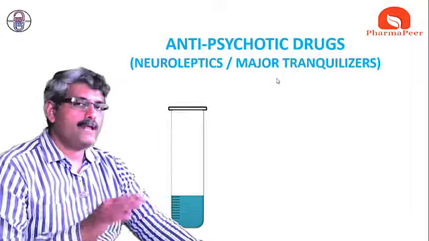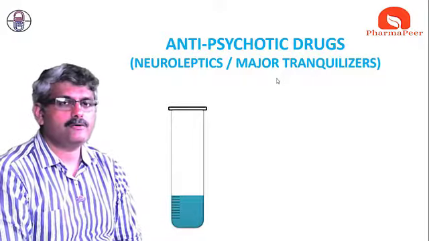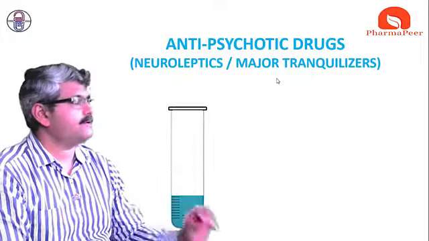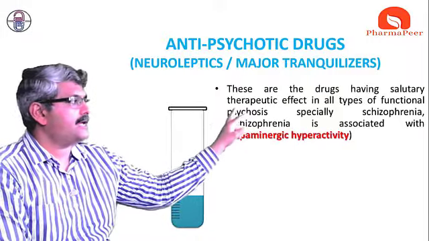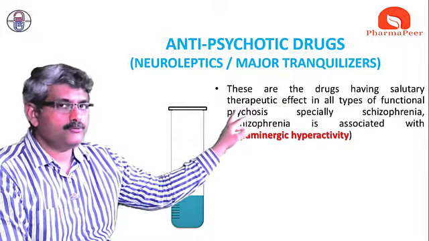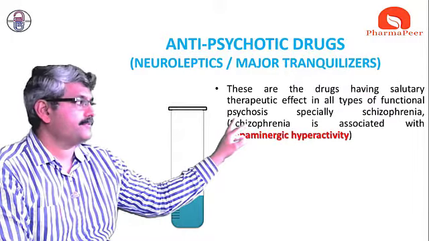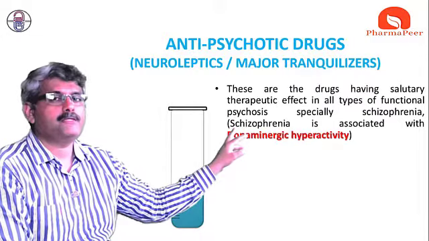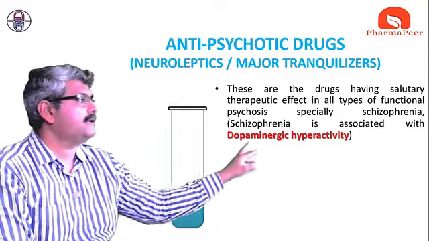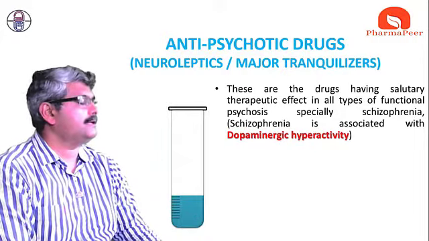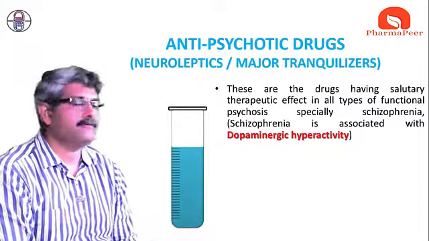First, what happens in psychosis, and when we treat it with an antipsychotic, it has a particular specific action. These are the drugs which have a salutary, that is, improved therapeutic efficacy in all types of functional psychosis, particularly, for example, in schizophrenia. What happens in schizophrenia? In schizophrenia, the dopamine level increases and there is an increase in dopaminergic activity.